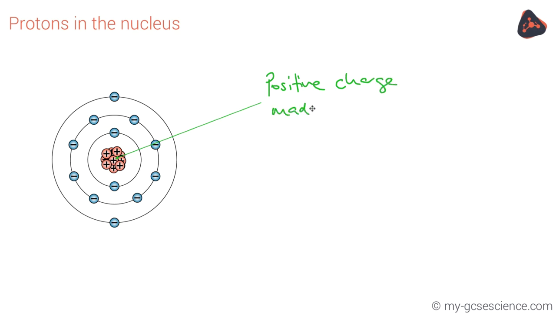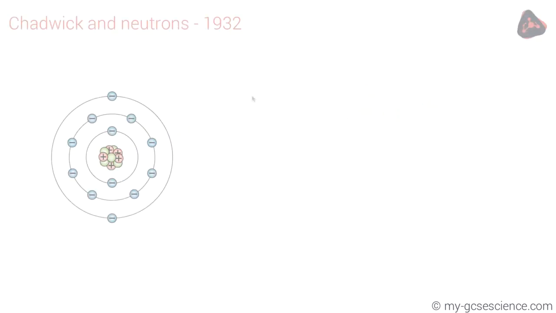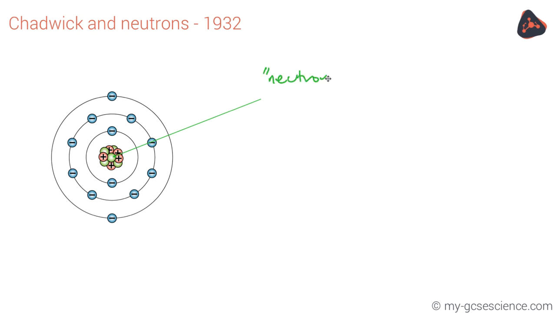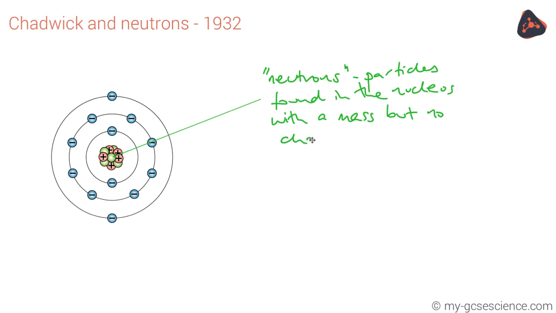They found that there were as many protons as there were electrons, which means that the atom overall has a neutral charge. However, in 1932, a scientist called Chadwick found out that there were some more particles in the nucleus that we hadn't known about previously. These didn't have a charge, although they did have mass, and they called these neutrons.